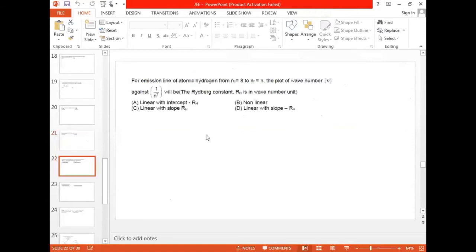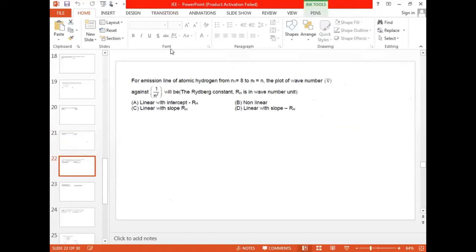Now come to this one. For emission line of atomic hydrogen from n1 is equal to 8 and nf is equal to n, the plot of wave number, that is nu bar, versus 1 by n square will be, where R is the Rydberg constant. What equation can we take here?